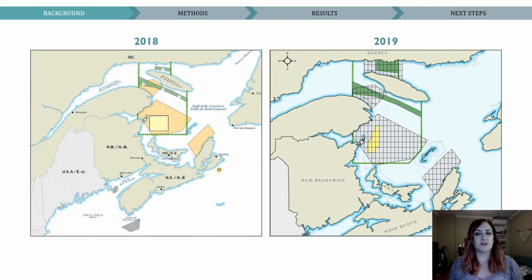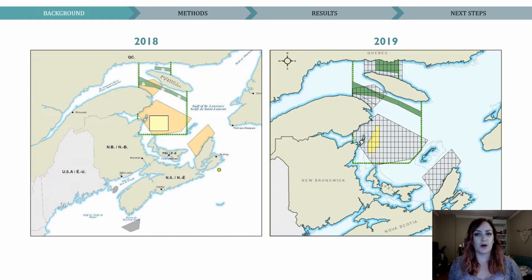So a dynamic closure is triggered when a whale is sighted within one of these DMAs, and the grid cell it was sighted in, plus the 8 cells surrounding it, are closed for at least 15 days until a whale is no longer seen in that area. In terms of size, each individual cell is approximately 8 square nautical miles or 15 square kilometers. So one whale sighting could close approximately 2,000 square kilometers to fishing.